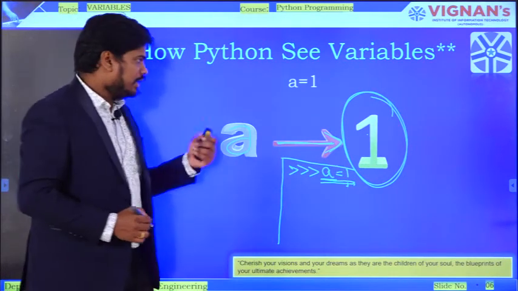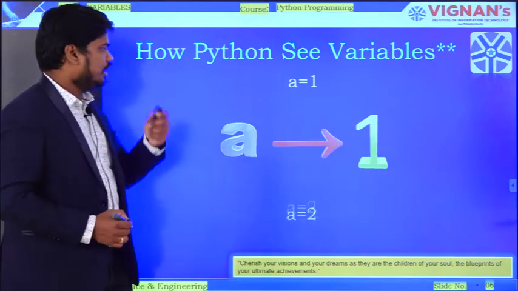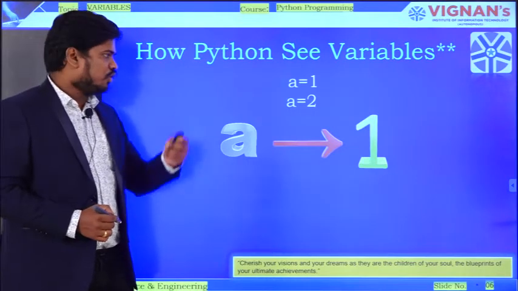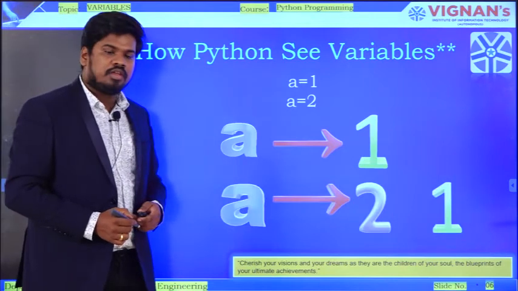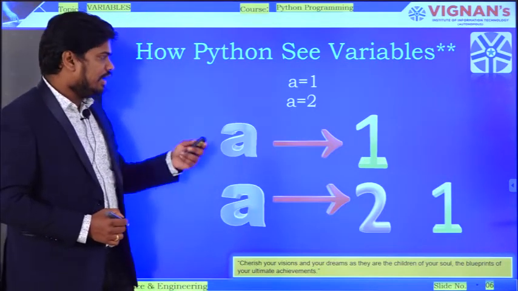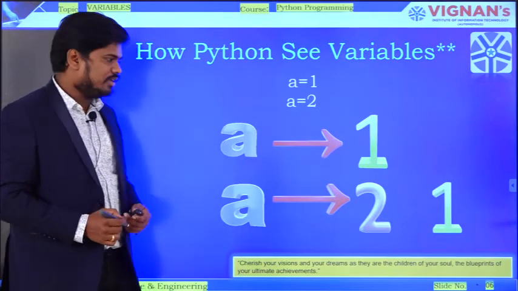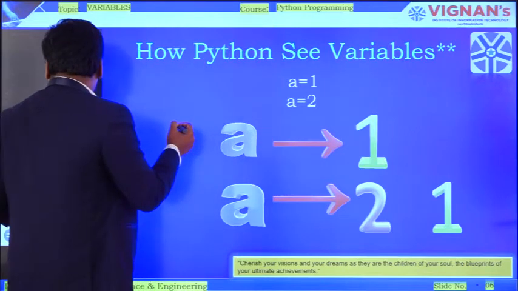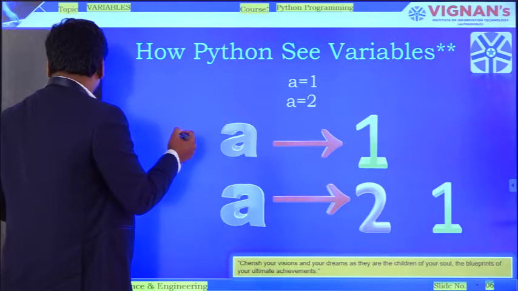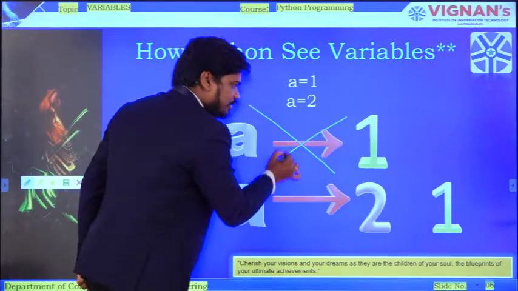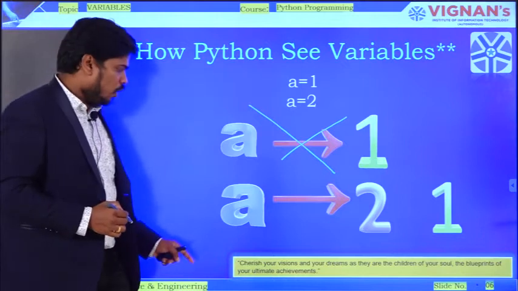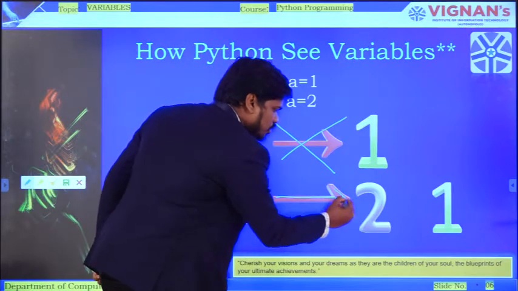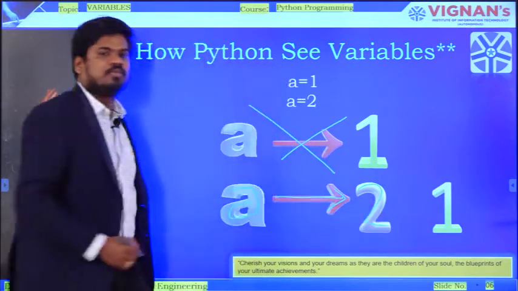Is it clear? And coming to the next statement, observe carefully. Next I have written one more statement, that is a is equal to 2. Now a, which was referencing 1, will be dereferenced, and now a will reference the new value, that is 2.